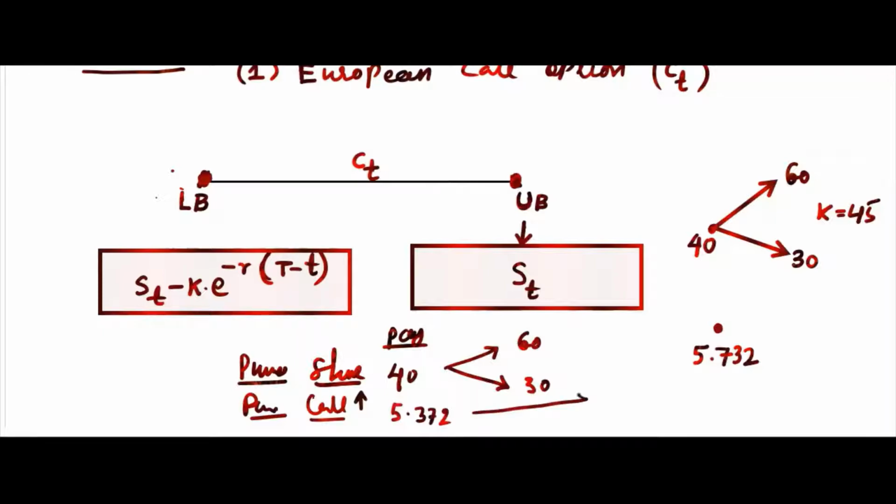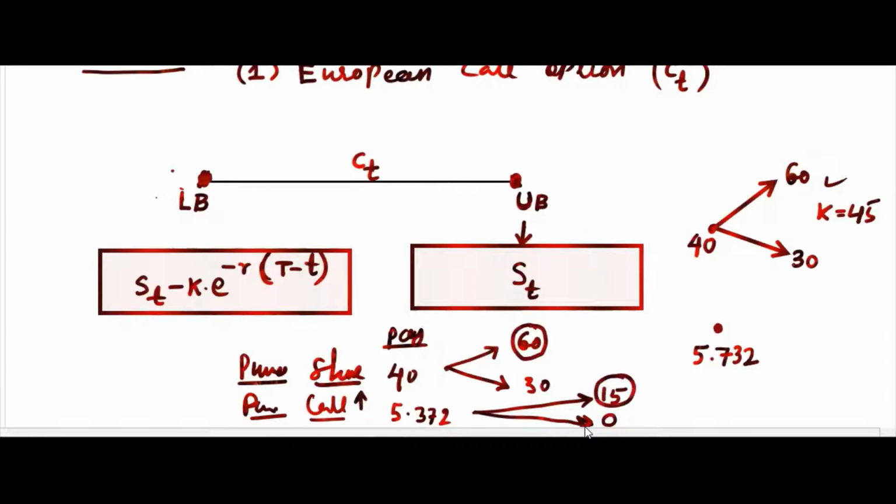And what are the payoffs here? The payoffs are either 15 if it will profit you, or you will not exercise it if it will not profit you. 30 minus 45 you don't want, that is negative. Maximum of ST minus K and 0, so it will be 0. If you purchase a share, your payoffs are always greater.